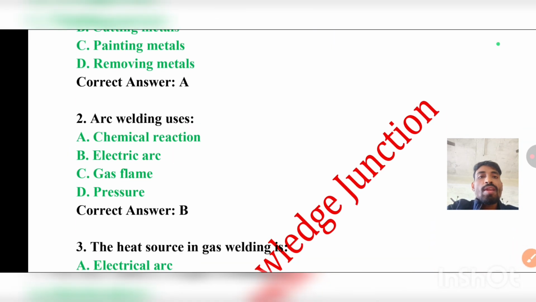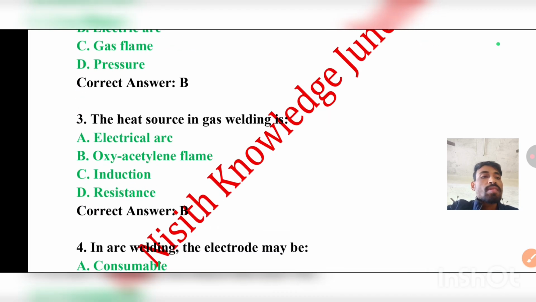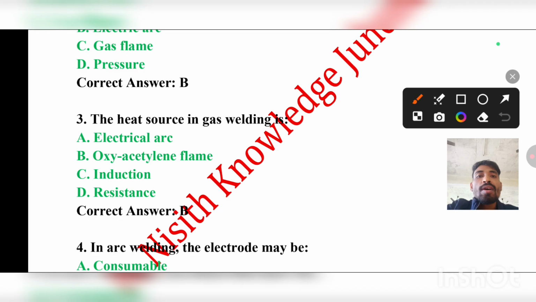Arc welding uses — the options are chemical reaction, electric arc, gas flame, or pressure. The correct answer is B, that is the electric arc. Question number 3: The heat source in gas welding is — the options are electric arc, oxyacetylene flame, induction, or resistance. The correct answer is option B, that is the oxyacetylene flame.